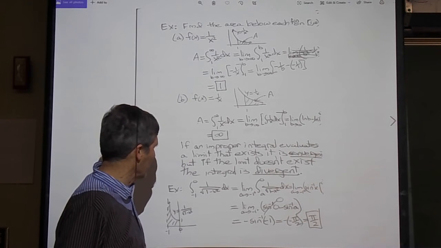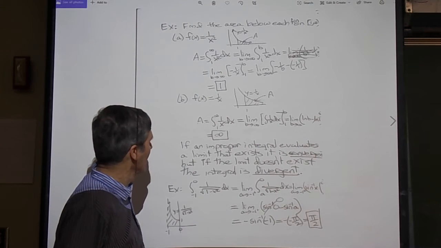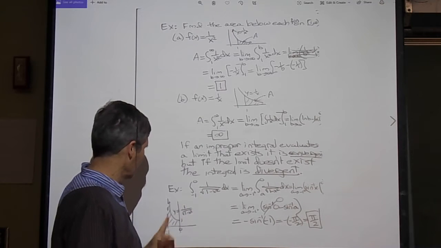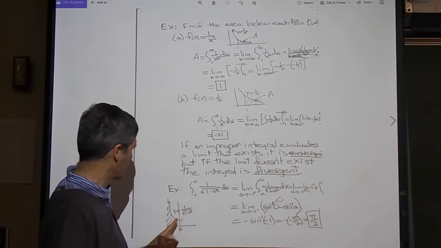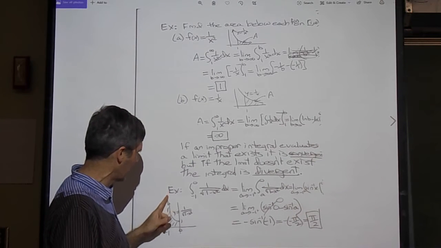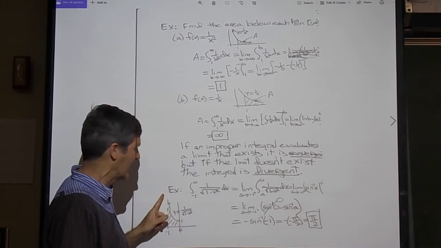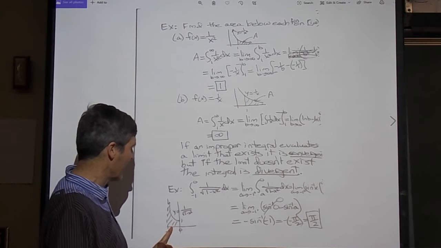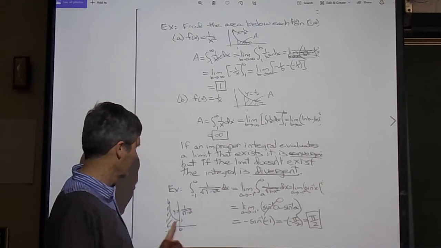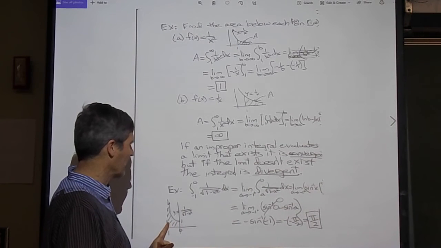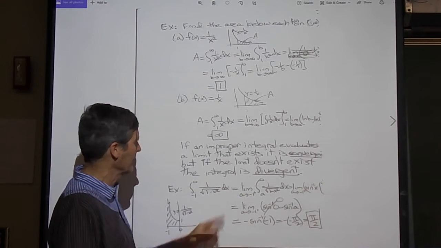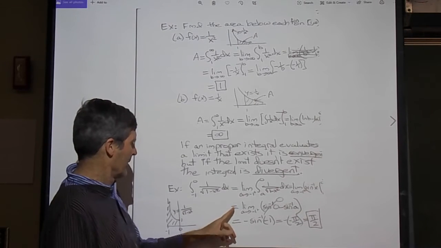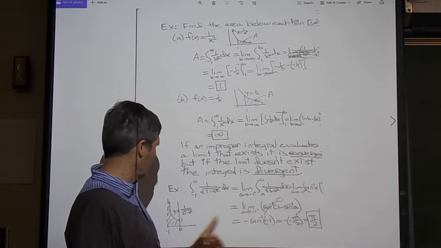Here's an example evaluation of an improper integral. This time, with an infinity within the limits of integration, we go between finite endpoints, but look, on the left it goes up to infinity. So maybe this area is finite in here, maybe it's not. We evaluate this by taking the integral from a to 0, and then let a approach minus 1 and see what the limit is. That's the definition for an integral with an asymptote in it. So we take the limit as a approaches minus 1 from the right.